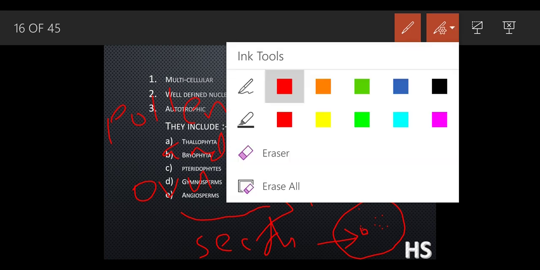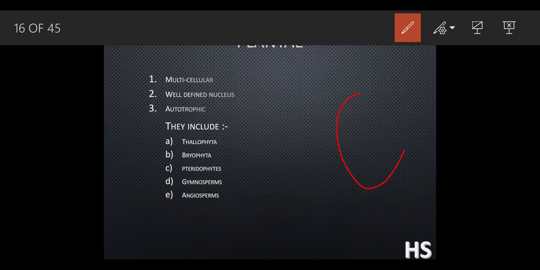So we can see inside this fruit there was a development of these so-called seeds. That is why they have been classified as angiosperms. Almost 90 to 95% of plants are made up of these angiosperms only. The seeds are enclosed in the fruit. These angiosperms have been classified into two parts, that is the monocots and dicots.